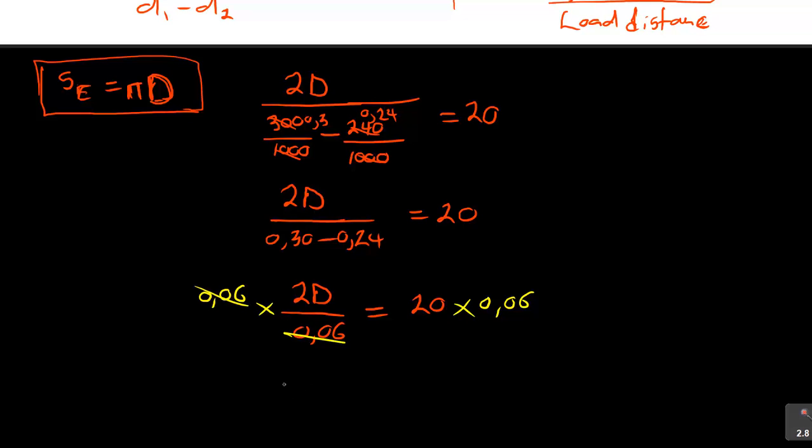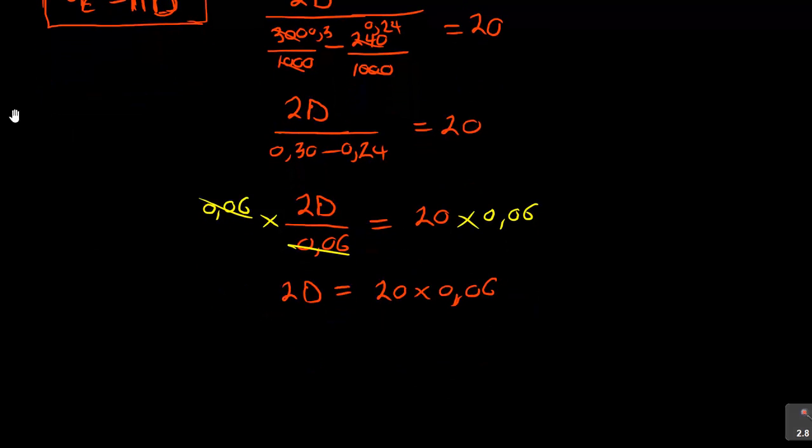So you will have 2d is equal to 20 times 0.06. Now I'm interested in remaining with d, remember? So 2 times d, the opposite of multiplication is division. You divide by 2 on both sides.